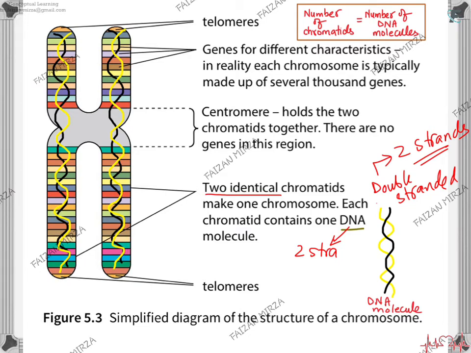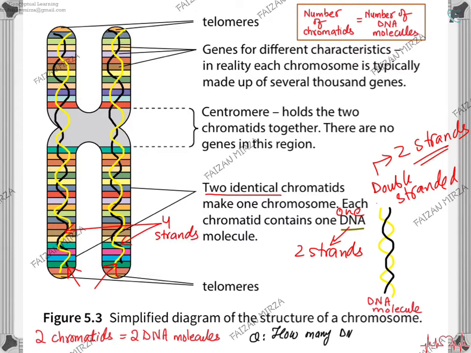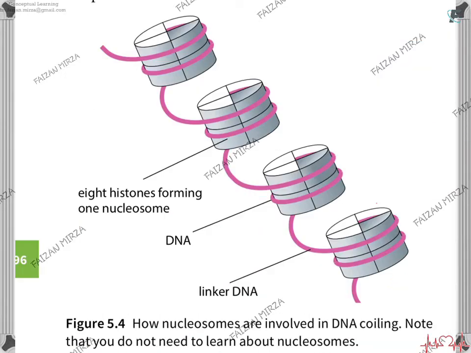of an organism. Now, when we're discussing DNA, how many DNA molecules a chromosome may have, you need to keep in mind that this chromosome at the moment is having two chromatids. This is one chromatid, this is the other chromatid. Number of chromatids is equal to number of DNA molecules. So always the number of chromatids will be equal to the number of DNA molecules, and one DNA molecule is a double-stranded molecule having two DNA strands. We discuss the DNA molecule later in another topic. So that's one thing that you need to keep in mind. In this diagram, since there are two chromatids, it means there are two DNA molecules. Two DNA molecules mean there are four DNA strands. And I think that's something which is relatable.